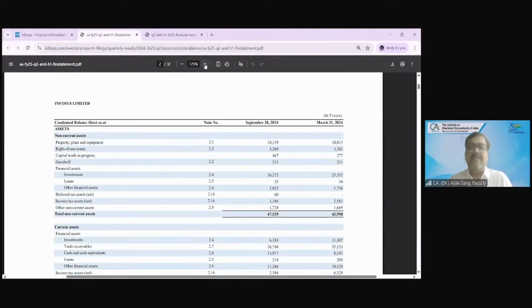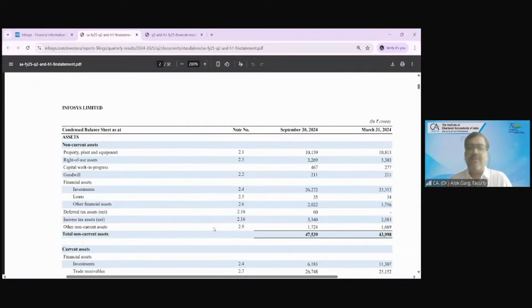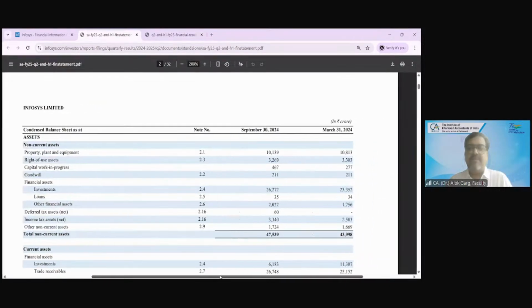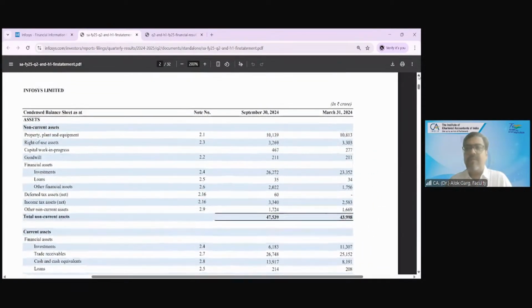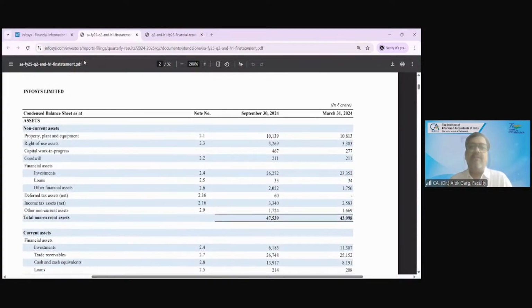Are you able to see this balance sheet, 31st March 2024? ये इन्फोसिस के लिस्टेड कंपनी के जो पब्लिश किए हुए, जो उन्होंने वेबसाइट पे डाले हैं, वो इंटरिम फाइनेंशियल स्टेटमेंट हैं. So current period is balance sheet as at 30th September 2024 and comparative period is 31st March 2024.